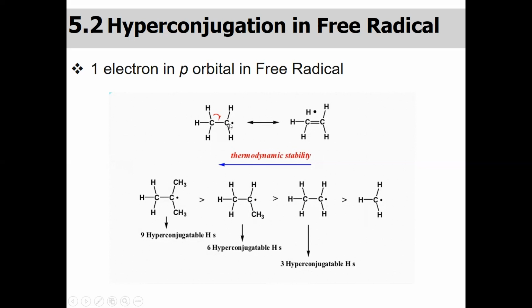Now, in this case, you can see this carbon having the free radical is attached to this methyl group. And this methyl group has three CH bonds, one CH, two CH, and three CH. Now, all these CH bonds can stabilize this free radical through no bond resonance. Below, you can see that the tertiary, secondary, or primary free radicals have the same stability order as the carbocation, because the free radical is also basically an electron deficient species.